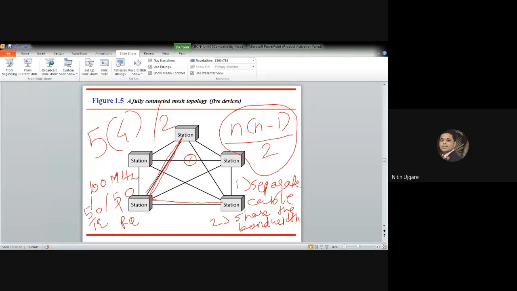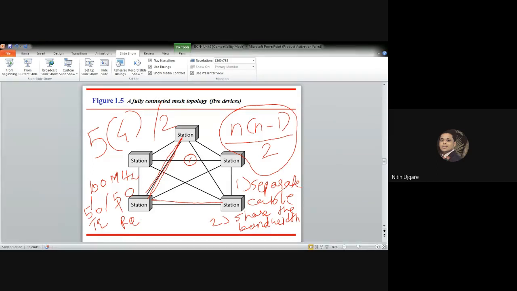Okay, so that's all from the mesh topology. To accommodate the standalone data or the full bandwidth, every device is connected to every other node using a dedicated link. Mesh offers several advantages over other network topologies. The first advantage is that the dedicated links guarantee that there won't be any traffic problems on the network.